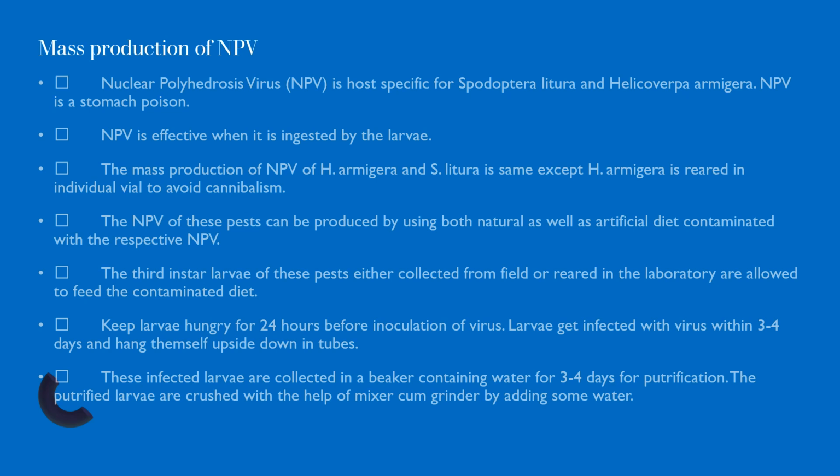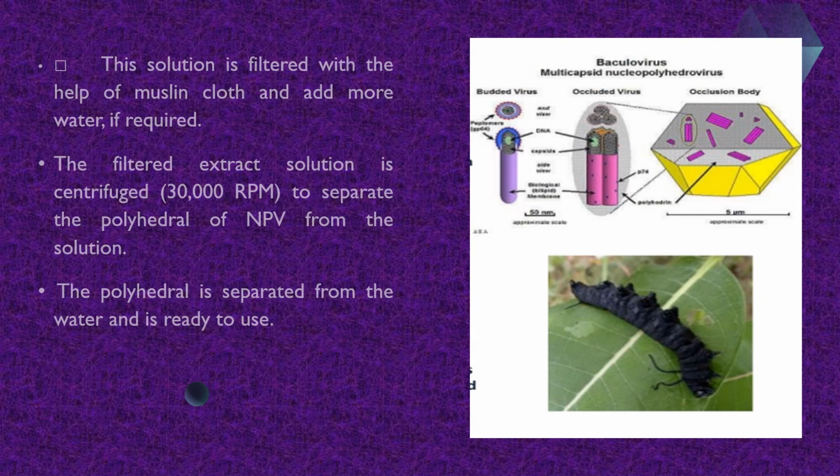These infected larvae are collected in a beaker containing water for 3 to 4 days for putrefaction. The putrefied larvae are crushed with the help of a mixer grinder by adding some water. The solution is filtered with the help of muslin cloth, adding more water if required. The filtered extract solution is centrifuged to separate the polyhedra of NPV from the solution. The polyhedra are separated from the water and ready to use. This picture shows the structure of the NPV.